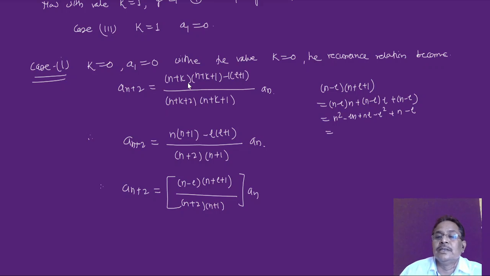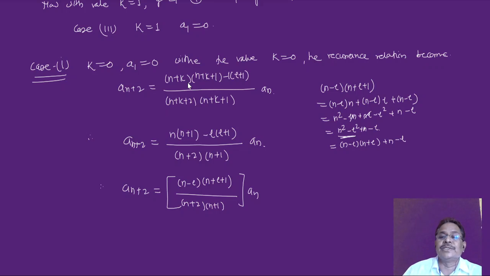The ln and nl get cancelled. This is n square minus l square plus n minus l, which is (n minus l)(n plus l) plus (n minus l).